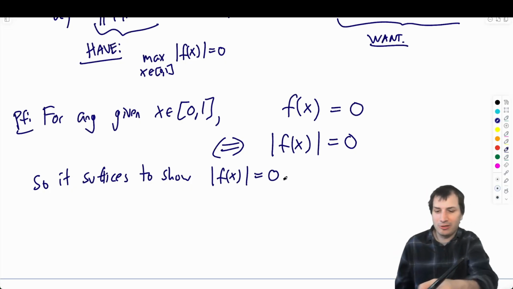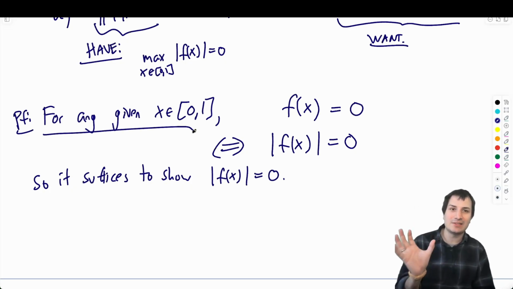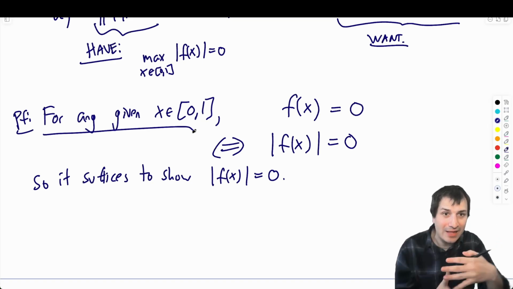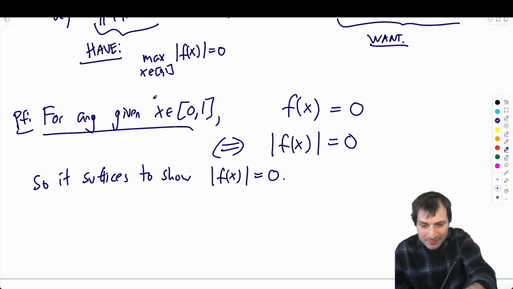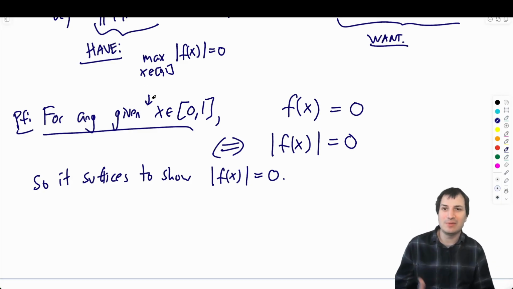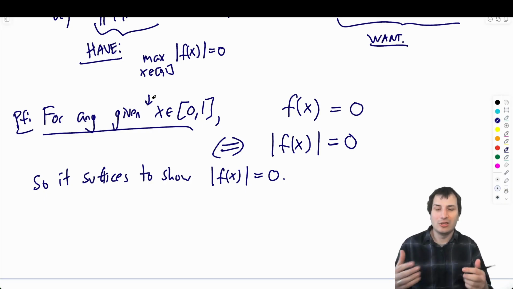And again, remember, because I said given any x in [0, 1] at the beginning, now I can treat x as some fixed value. It's not some anonymous value. I don't have to be careful about which x's I'm talking about. I'm talking about this particular x that was given to me at the beginning of my proof. Okay, so we want to show that the absolute value of f of x equals 0.